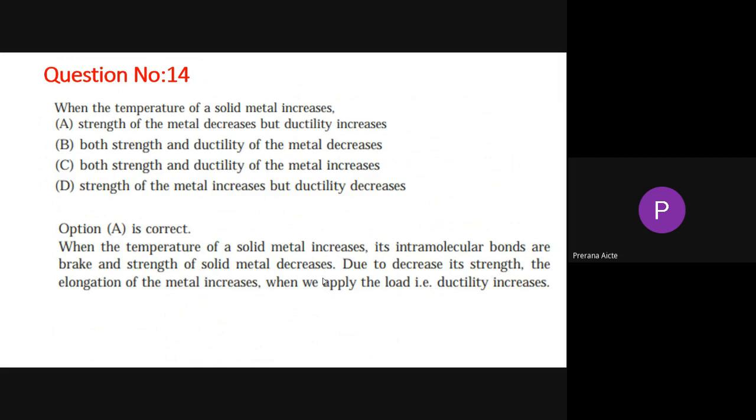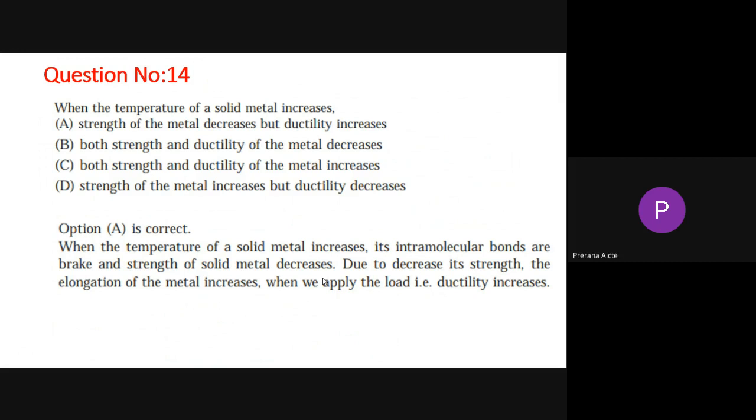When the temperature of the solid metal increases, its intermolecular bonds are weakened and the strength decreases. Due to the decrease in strength, the elongation of the metal increases when we apply load, so ductility increases. That is the reason hot working is easier than cold working.